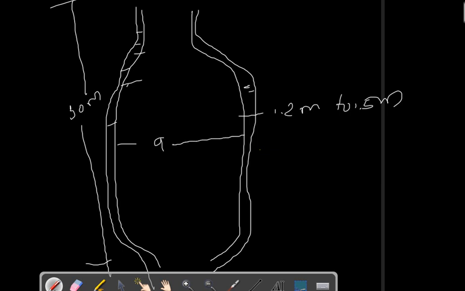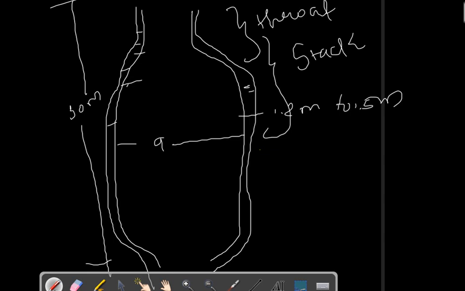The portion of furnace above its widest cross section is called stack. So this is known as stack. The topmost portion of the stack is known as throat. So this is known as throat, the topmost portion through which the charge is fed into the furnace. So from here we will get the charge. Charge means iron ore, which is going to be smelted.